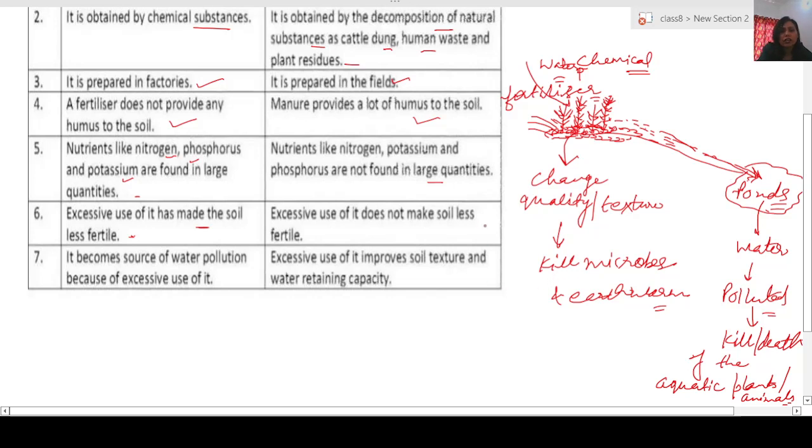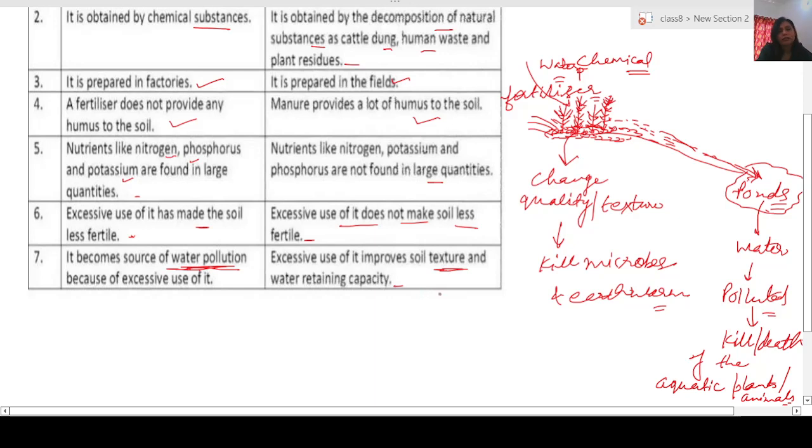Now such kind of condition does not arise in the case of the excessive use of manure. That is, excessive use of it does not make the soil less fertile. Then last point, I have already explained how the fertilizers are causing water pollution, and here manure does not cause water pollution.